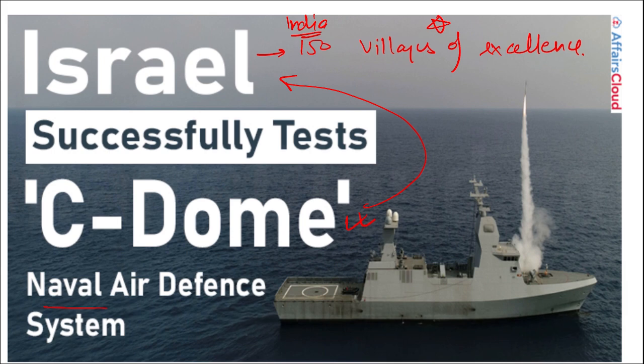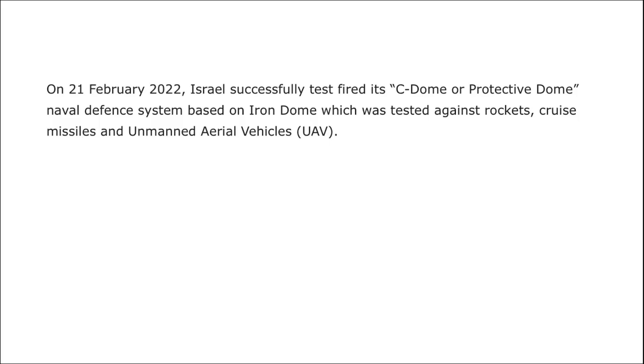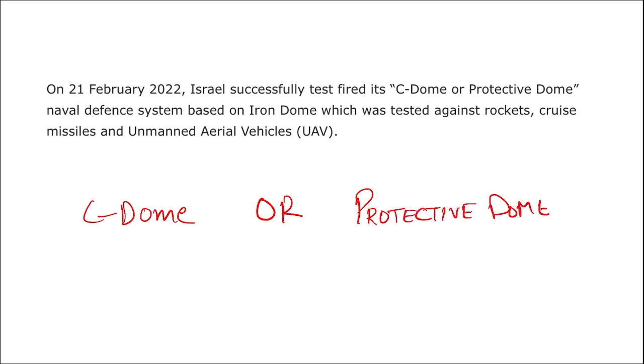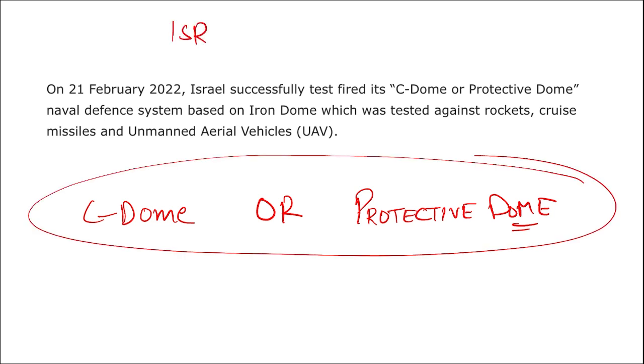Also, recently Israel has unveiled their naval air defense system. What is the name of the defense system? It is Sea Dome. And remember, Sea Dome is also known by the name Protective Dome. Sea Dome or Protective Dome, it means the same thing. And these Sea Dome or Protective Dome, it is related to Israel.